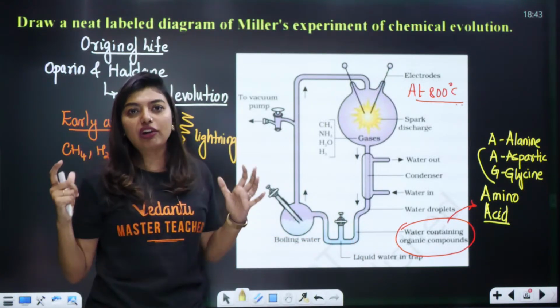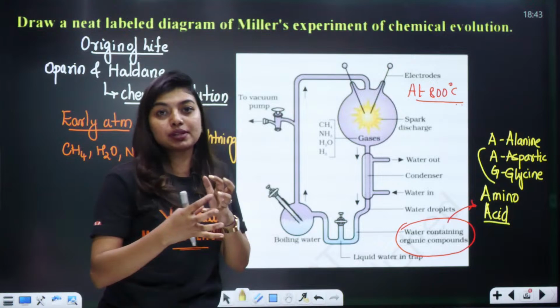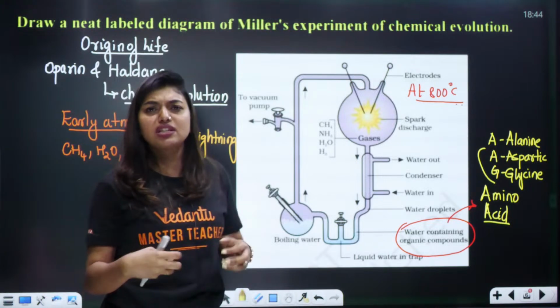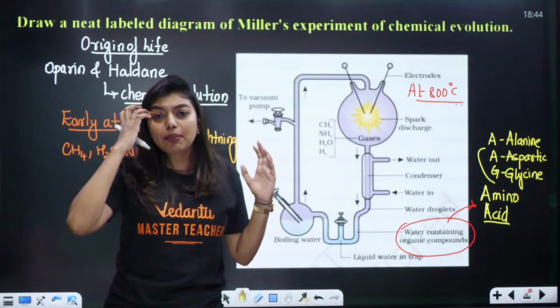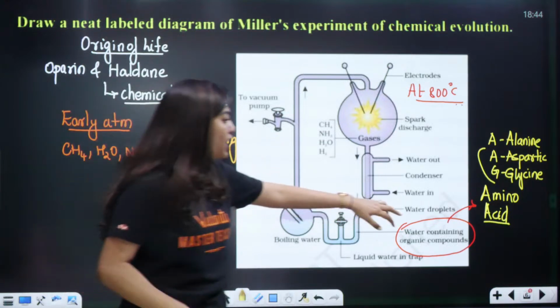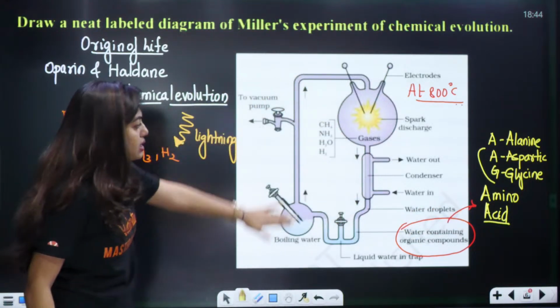This is how life would have happened. From inorganic substances, we form organic substances and they condense to form many things. Okay, very nice. So the amino acids were formed. So is this clear to all of you?